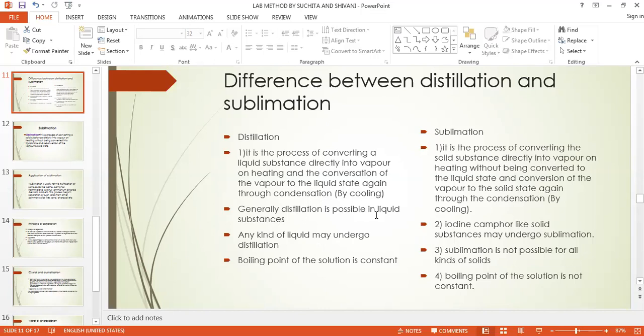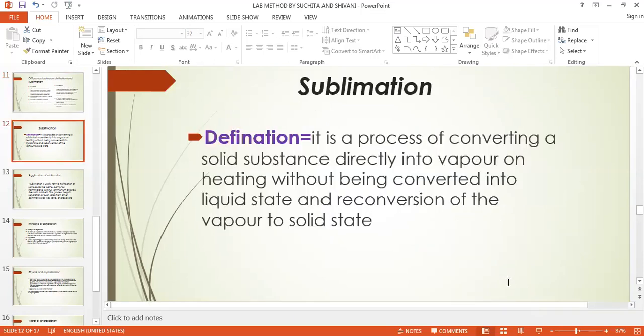Generally, the distillation is possible in liquid substances. Here we can separate out the iodine camphor solid substance. हम लोग यहाँ पे use करते हैं. This any kind of liquid can undergo distillation. यहाँ पे क्या है, जिसको unique property है वही sublimation करेगा. The boiling point of the solution is not constant. Camphor का अलग है, iodine का अलग है. So boiling point यहाँ पे कोई matter नहीं करता है. Just you have to heat, after some time you will get the crystals. So this is about sublimation.